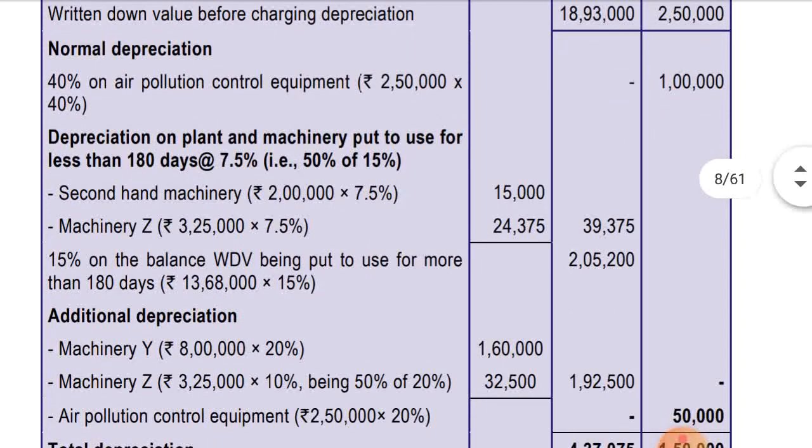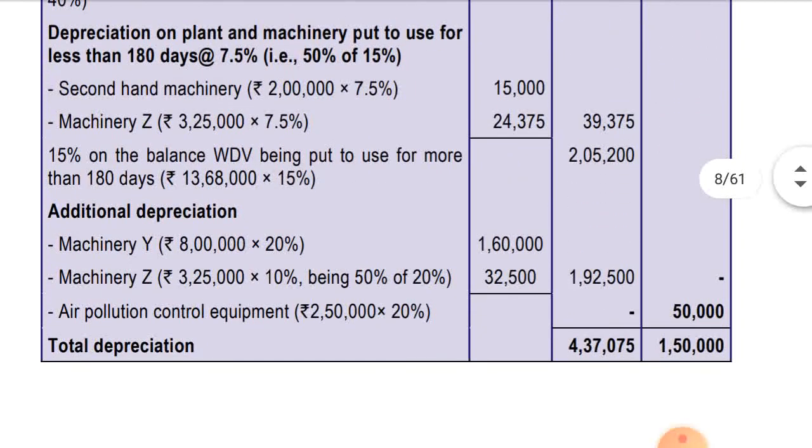Okay, now additional depreciation will be computed. So additional depreciation on machinery Y, that is 8 lakh into 20%, 1,60,000, and machinery Z 3,25,000 into 10%, being 50% of 20%. As I said, on machinery Z 10% depreciation will be charged in the current year, and the balance 10% will be charged in the next year. So the amount of additional depreciation in case of machinery Z is coming to 32,500. Total additional depreciation is coming to 1,92,500.